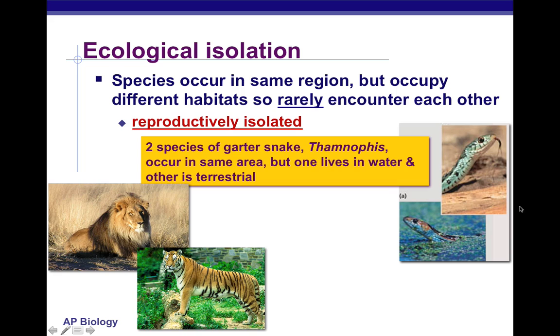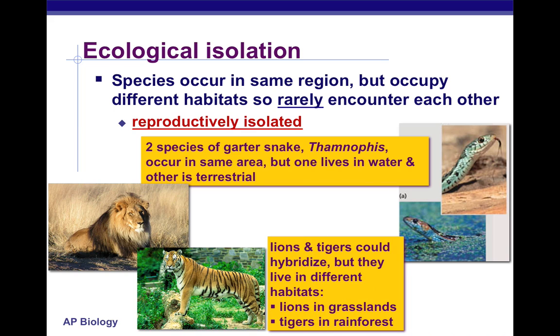Garter snakes live in the same area, but one lives in water, one is terrestrial, meaning it lives on land, and boom, they're separated in that way. And if you're isolated from each other, you eventually become new species. Again, this process takes thousands, hundreds of thousands, millions of years to occur. So don't get in your head that if you isolate yourself from humans, you will become a new species, because that doesn't work. Again, this takes thousands of years and many, many individuals for this to occur.